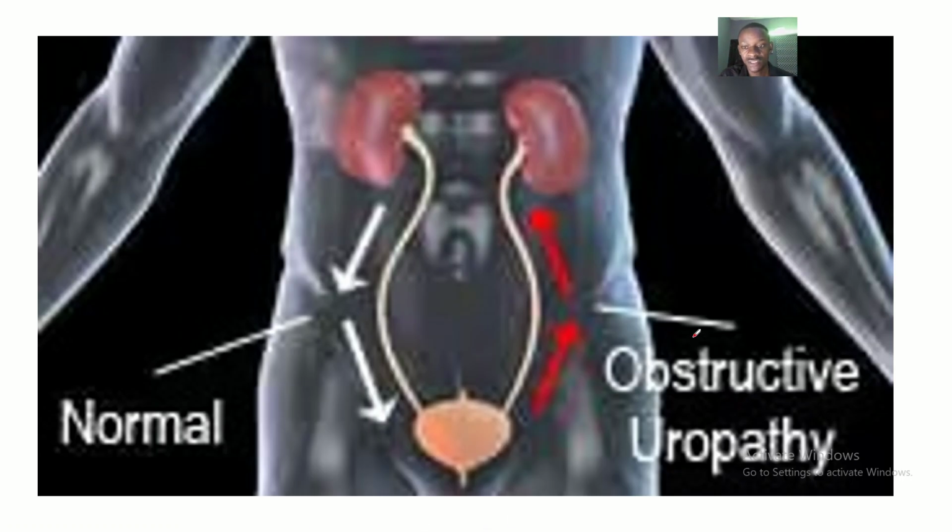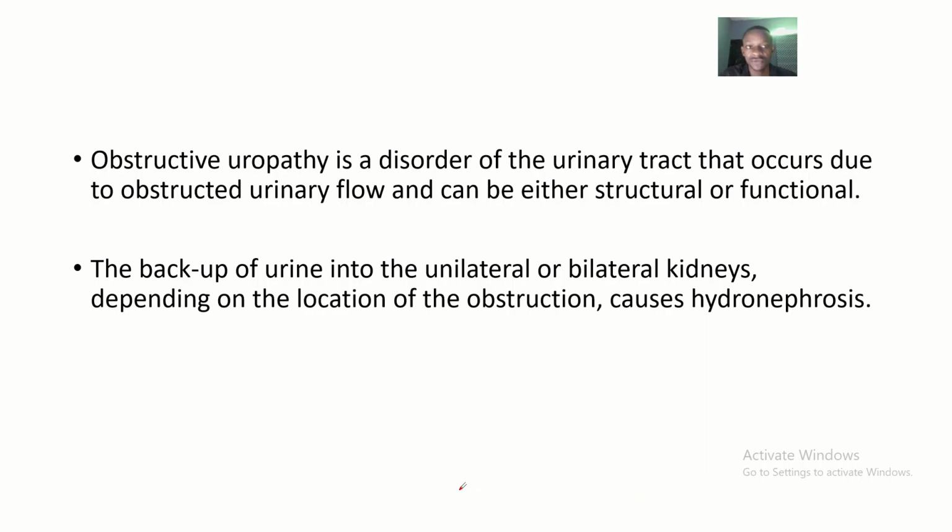Obstructive uropathy. This is basically what the urinary system is made of, down to the external genitalia. So I'm just trying to say that there could be obstruction to the flow of urine at any point of this renal system, starting from the kidney down to the external genitalia. In the kidney, we could have kidney stones. In the ureter, we could have ureteric strictures, at any length.